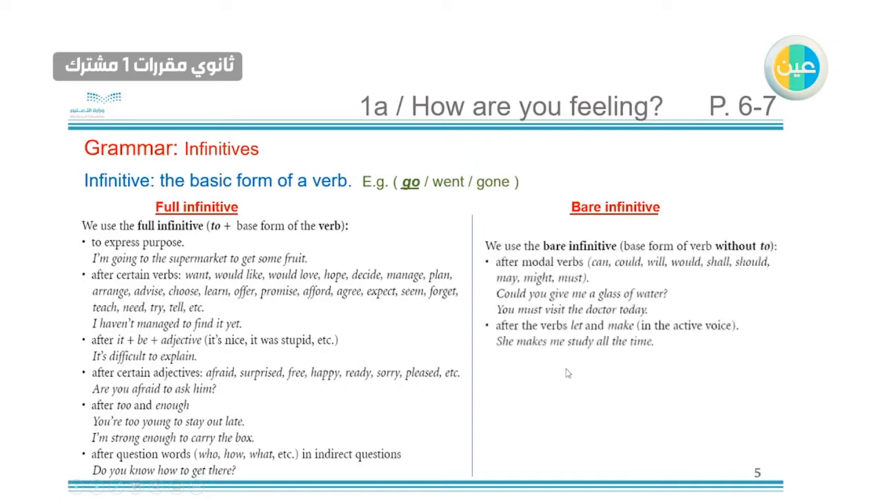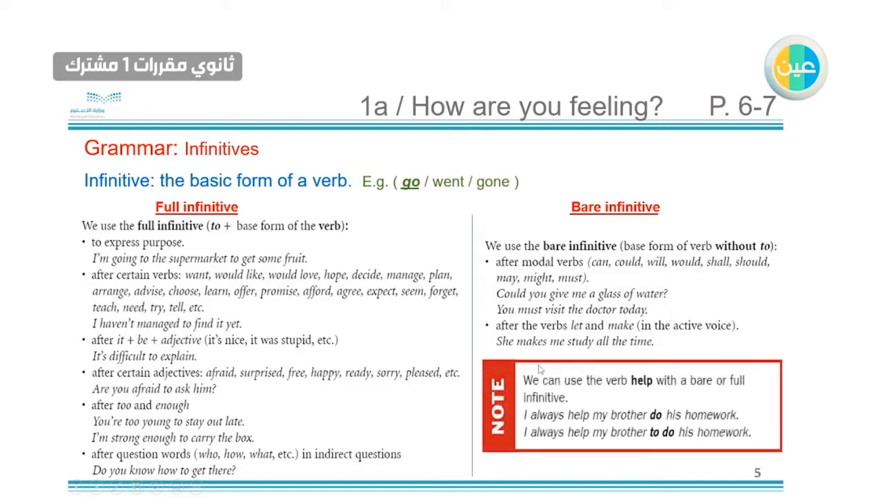The second type, the bare infinitive. For the bare infinitive we use the base form but without to. No to here. We just use the same verb. So we use this after modal verbs like can, could, will. For example, could you give me a glass of water? So we use give without to. This is the bare infinitive. After the verbs let and make. So after these two verbs, we just use the bare infinitive. She makes me study all the time. Here, after makes.